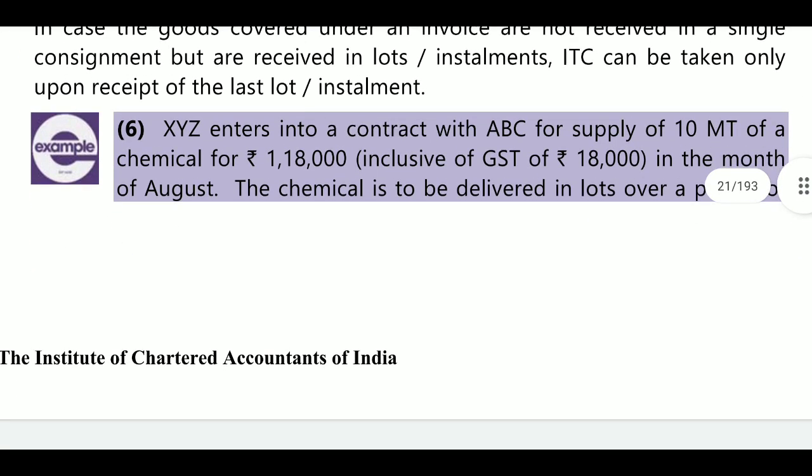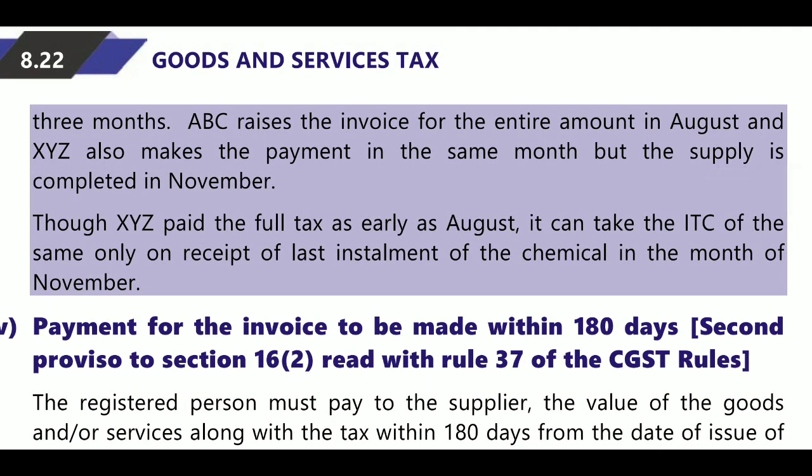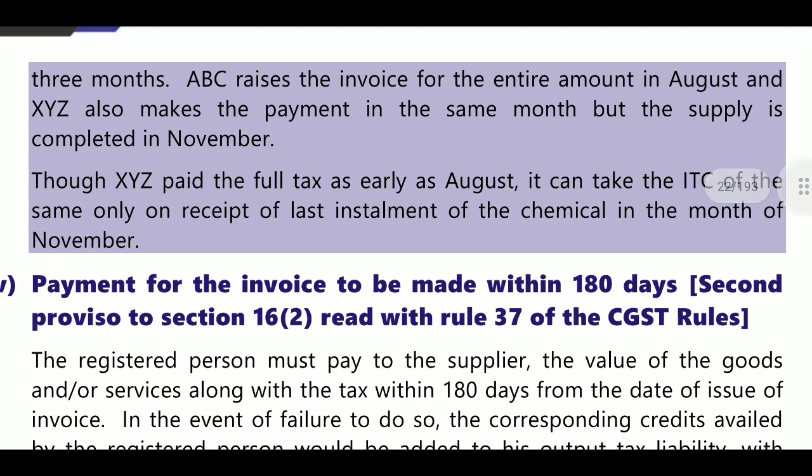Here is one example. XYZ entered into a contract with ABC for supply of 10 MT of chemicals for 1,18,000 inclusive of GST. That is, for 10 MT, 1 lakh rupees and 18,000 GST. In the month of August, the chemicals are to be delivered in lots over a period of 3 months. So ABC raises an invoice for the entire amount in August and XYZ also makes the payment in the same month, but the supply is completed in November. When the supply is completed, only then are you eligible to claim ITC. So the supply was completed in the month of November.